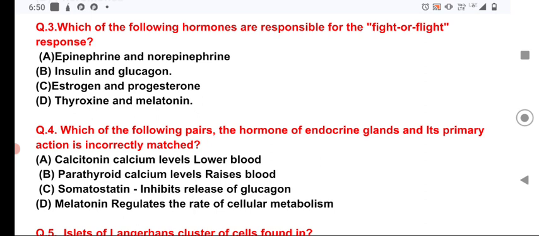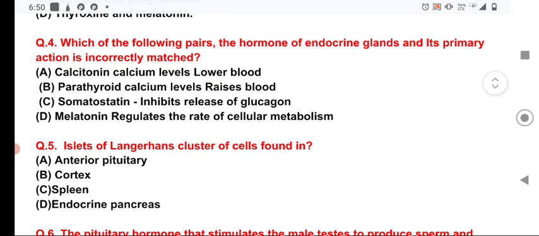Now option A, calcitonin lowers the calcium level in the blood. Parathyroid hormone raises calcium levels in the blood. Somatostatin, which is a hormone of the islets of Langerhans, inhibits the release of glucagon. Now question number 5: islets of Langerhans are clusters of cells found in